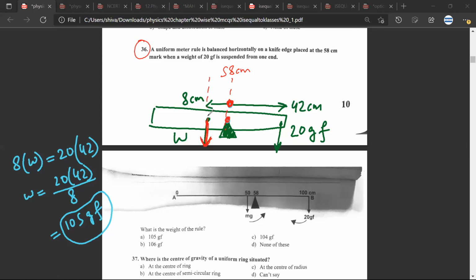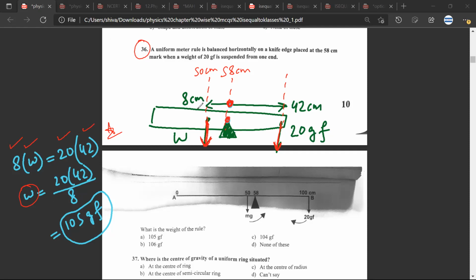And according to the question, there is another weight that is suspended at the 100 centimeter mark. So the final equation that would be formed is 8 into m is equal to 20 GF into 100 minus 58, which would be 42 centimeter. And then accordingly, we could get the answer.